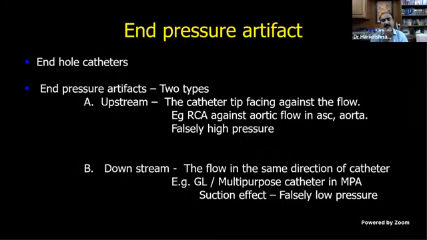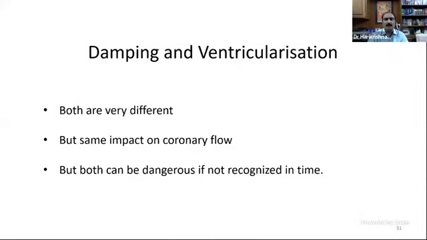The other type is the downstream pressure, where the flow is in the same direction. For example, your catheter is facing the pulmonary artery, say in the RVOT, and the flow is in the direction of the RV. There will be a negative suction there, and it will show a falsely low pressure. So this is the end pressure artifact. Some of these things you should know.